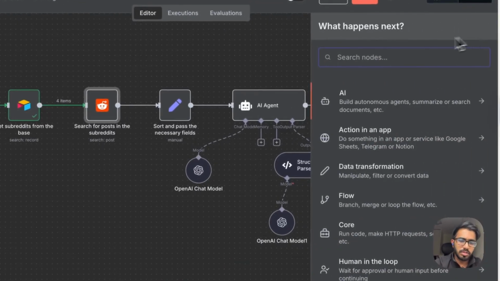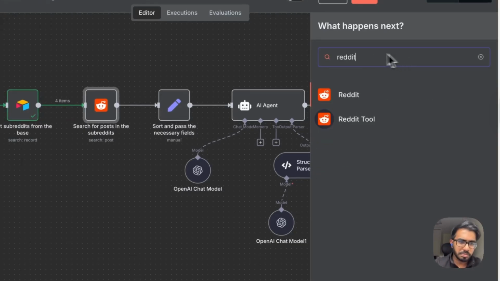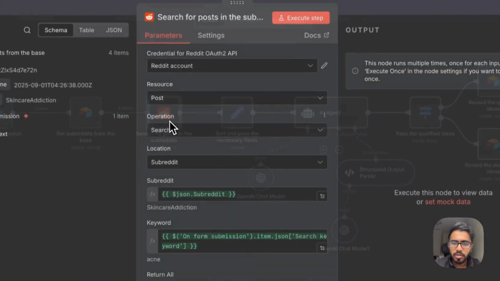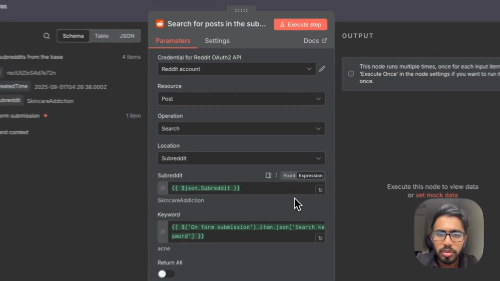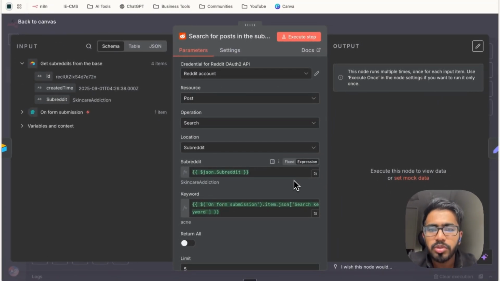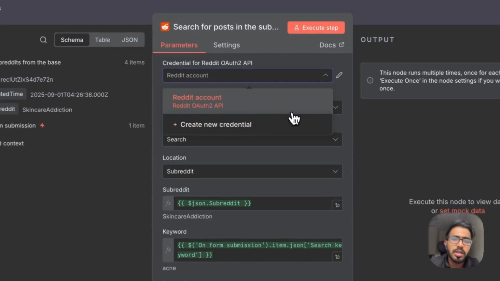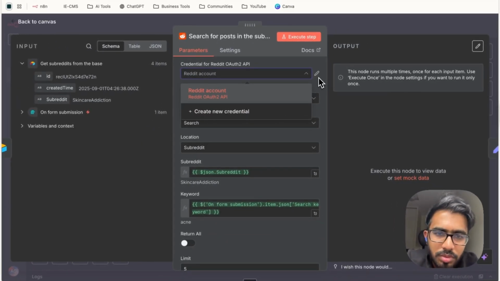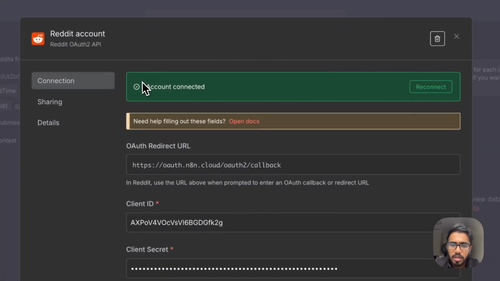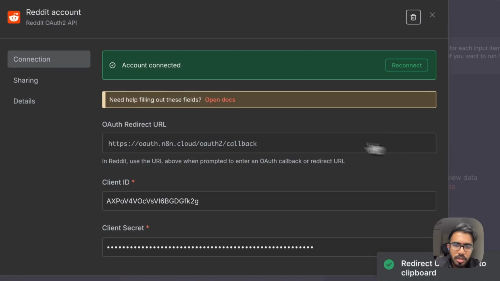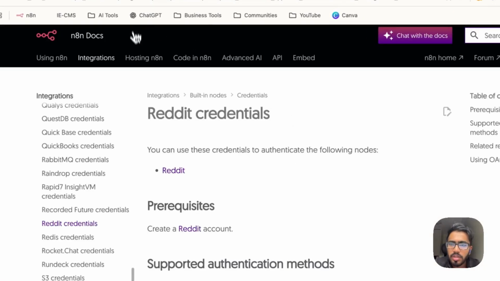Click on the plus sign here, write Reddit, select this option, and then select search for a post. And this is how the Reddit node will look like. Now you need to connect your N8N account to your Reddit account. So for that purpose, let's create the credentials again. Click on this downward arrow, click on create new credential, and I'll show you how to execute that connection process. So click here and just click on this click to copy option and then open docs.